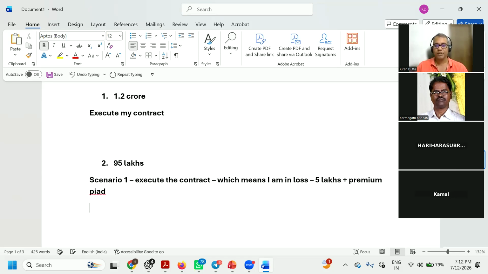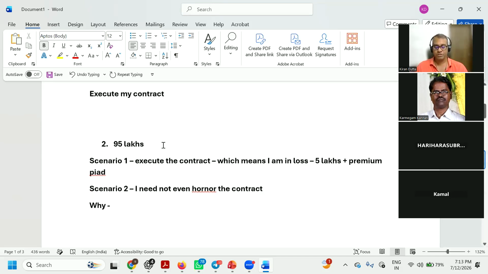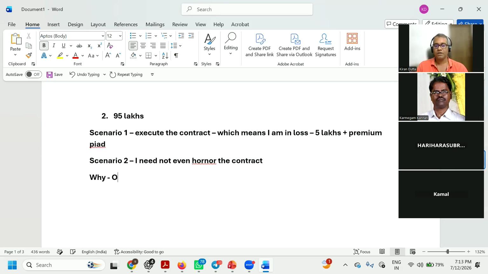And scenario two: as per the option contract, I need not even honor the contract. Why? As an option buyer, I only have the right, but no obligation.